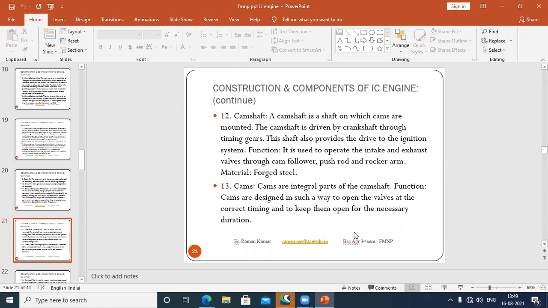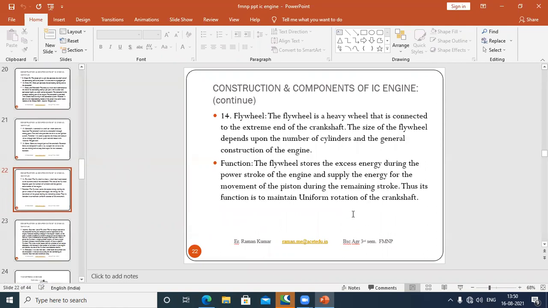Okay, the camshaft is mostly used to rotate the cam, which is directly used for opening or closing the intake and exhaust valve. So this camshaft or cam is used mostly for opening or closing the inlet and exhaust valve. The material used is forged steel. Okay, next is cam. Cam I have already told you.